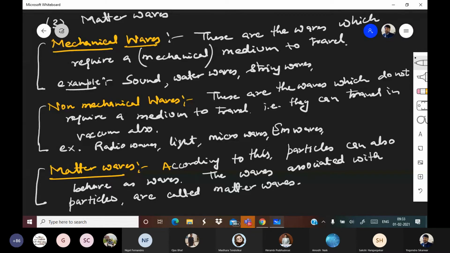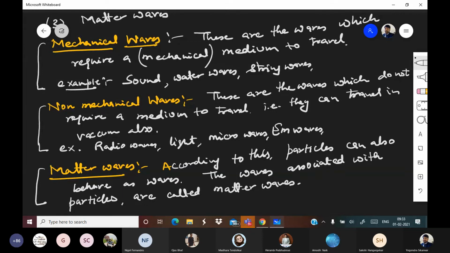So we are going to study all three one by one, in that sequence. The current topic is based on mechanical waves. Though we are studying it in the waves chapter, what we are specifically studying is mechanical waves.